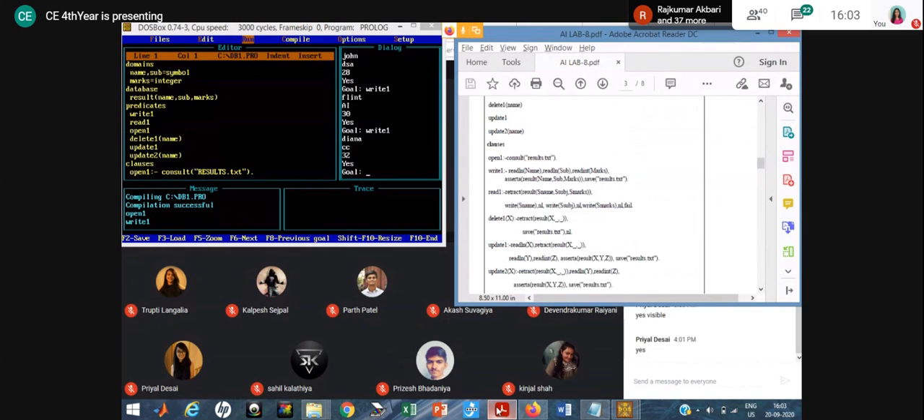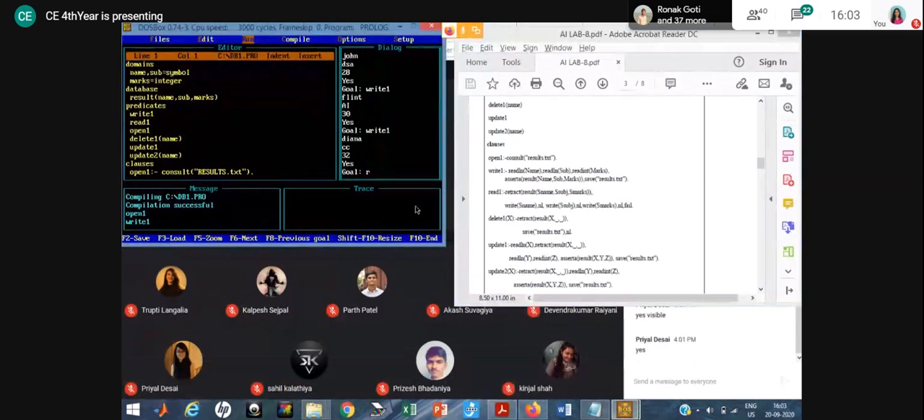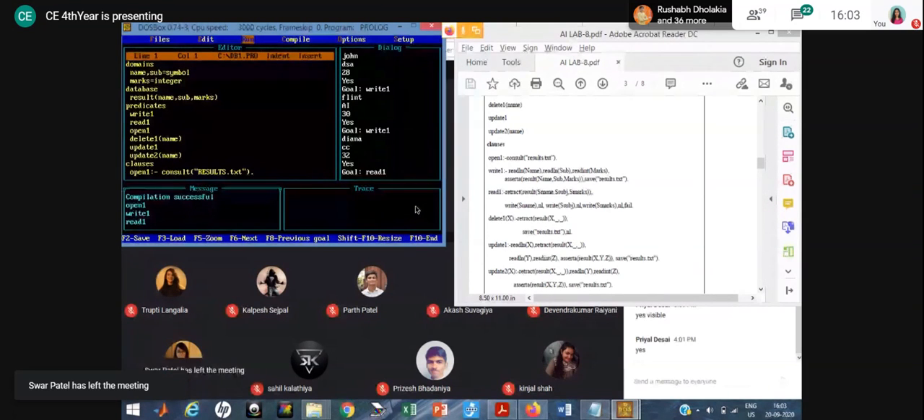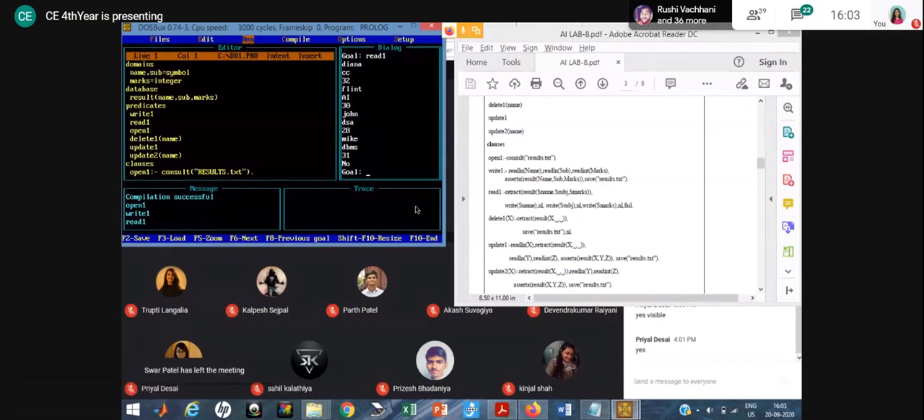Okay, now see, after using write, now I am using read one. So see here, it will show all four records: Mike, John, Flint and Diana. All four records it will show you.